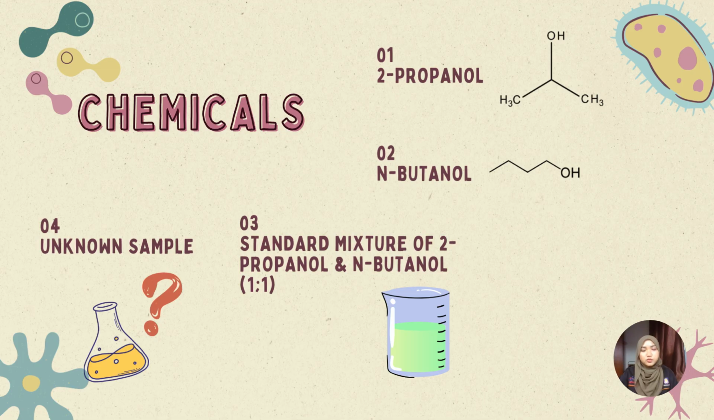Moving on to the chemicals, these are the chemicals used for this experiment. The first one is 2-propanol. The second one is N-butanol. The third one is a standard mixture of 2-propanol and N-butanol, which is a 1:1 ratio. And the last one, we use a random sample that we call the unknown sample.